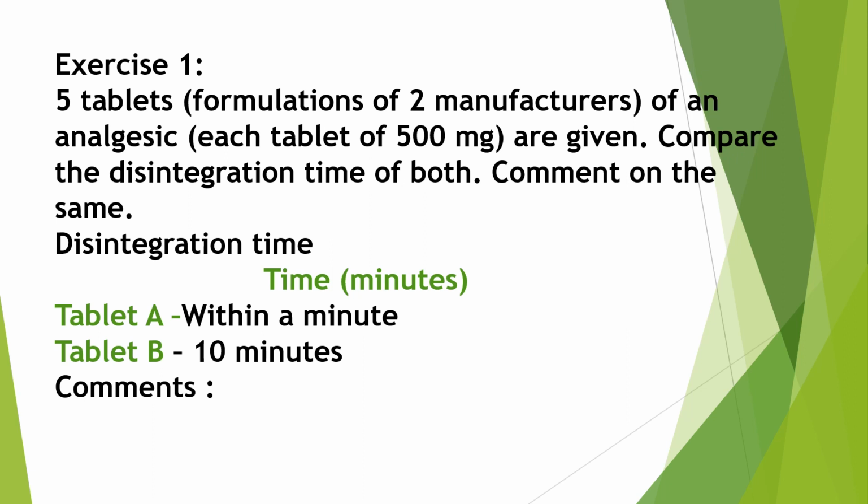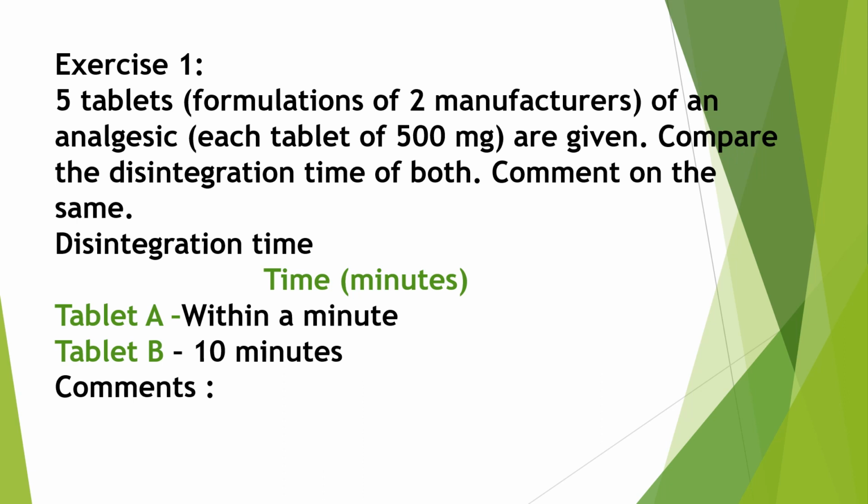Disintegration time for tablet A is within a minute and for tablet B is 10 minutes. So here we have 5 tablets of 2 brands. Each tablet contains 500 mg of drug, and all tablets are analgesic. Tablet A disintegrates within a minute while tablet B disintegrates in 10 minutes.